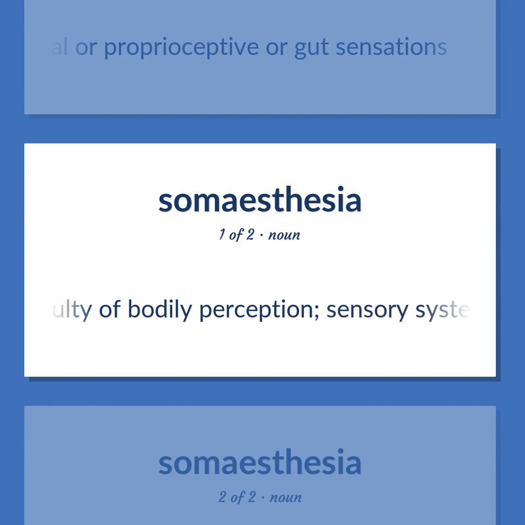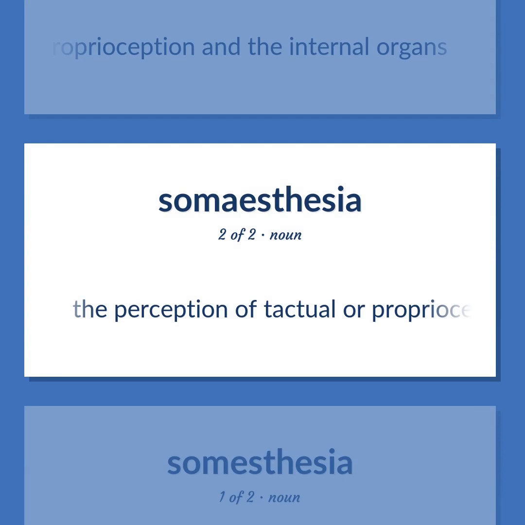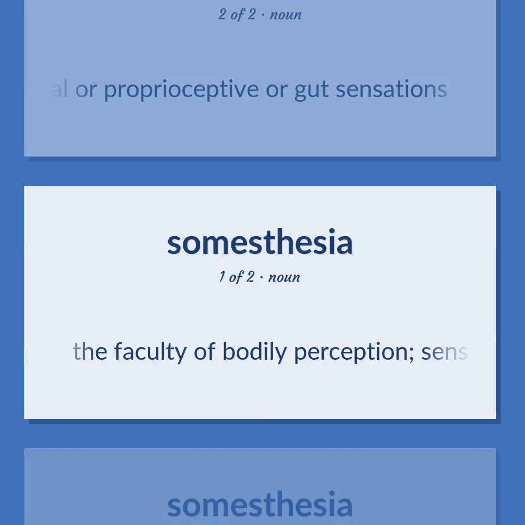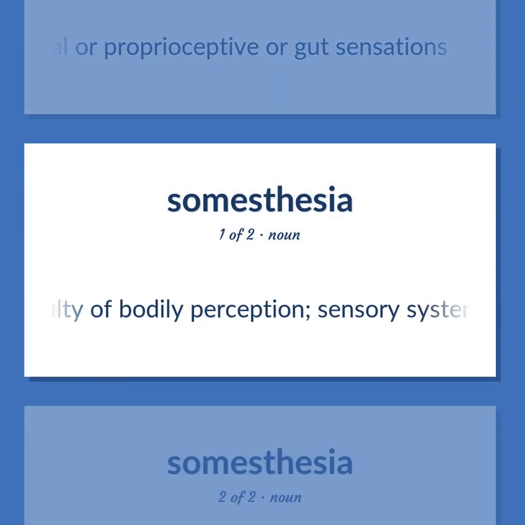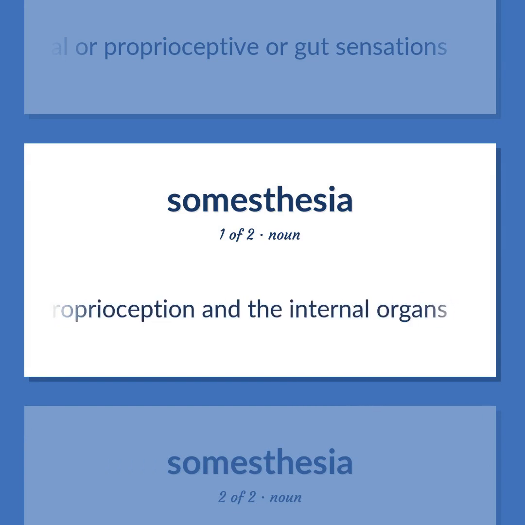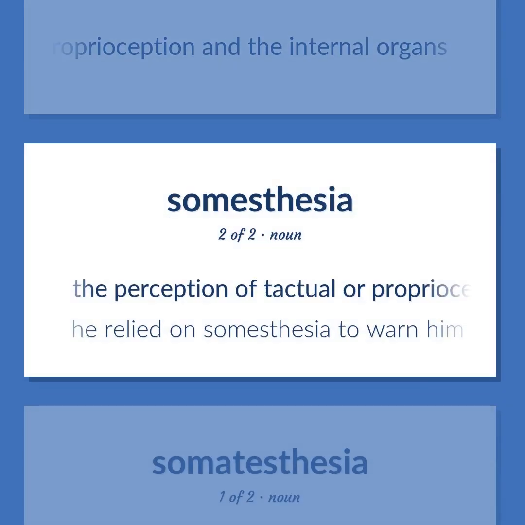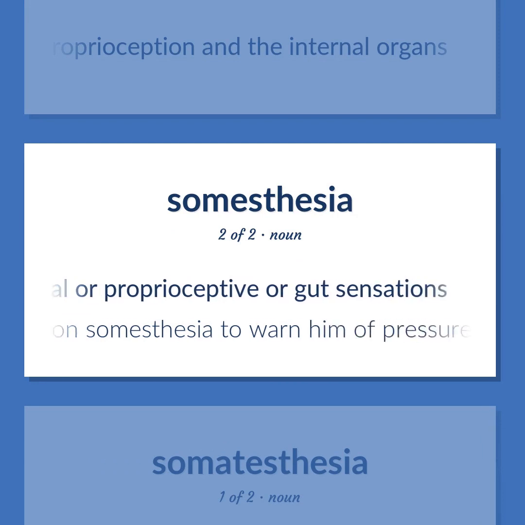The faculty of bodily perception. Sensory systems associated with the body. Include skin senses and proprioception and the internal organs. The perception of tactual or proprioceptive or gut sensations. He relied on somesthesia to warn him of pressure changes.